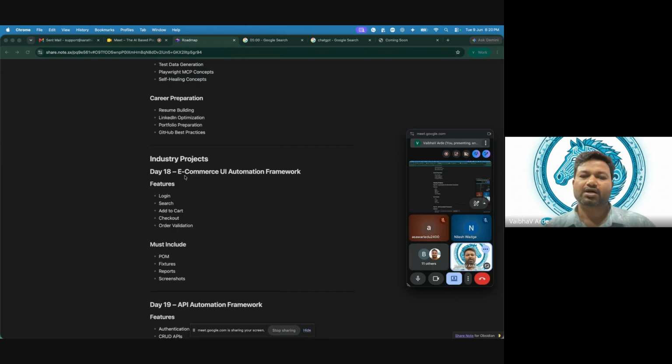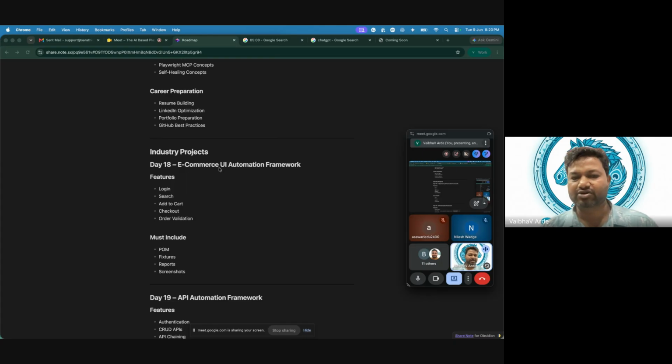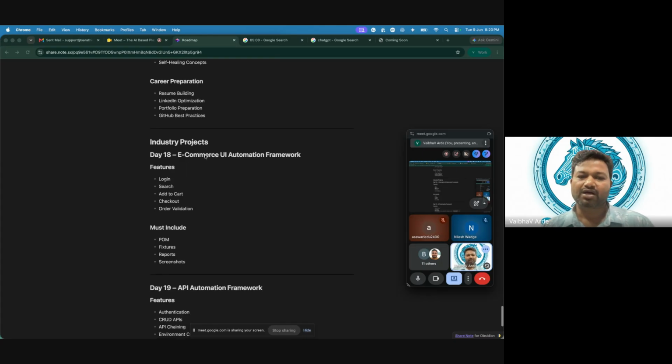Right now, here I have mentioned the e-commerce UI automation framework. We have built our own e-commerce application. If you have visited my LinkedIn profile, you might have seen the post regarding the Salesforce framework, which we have open sourced.